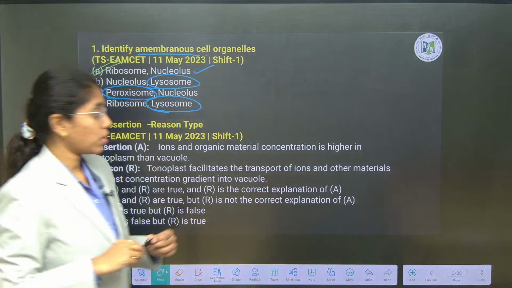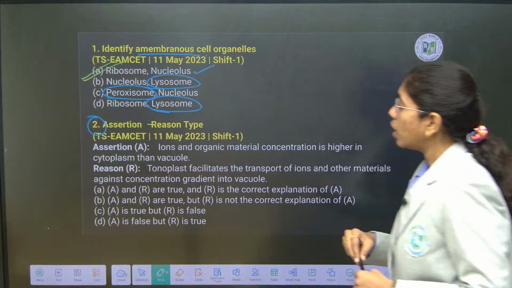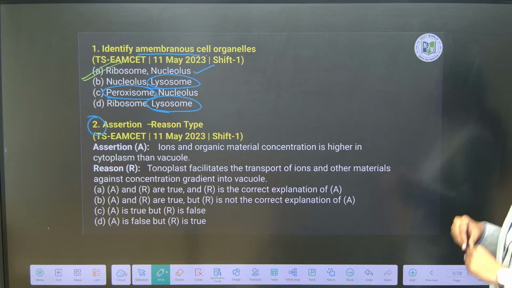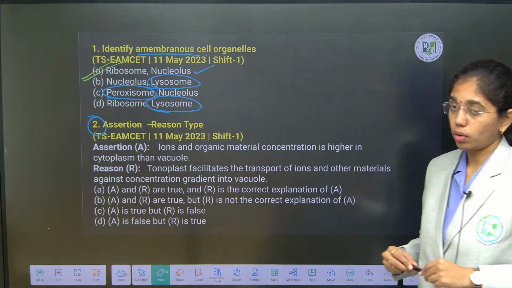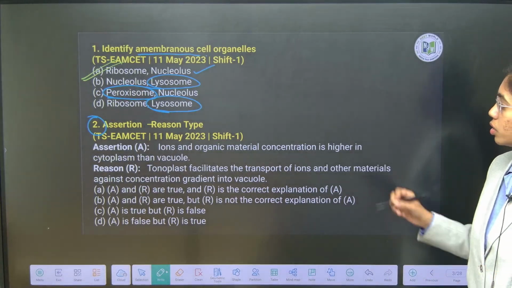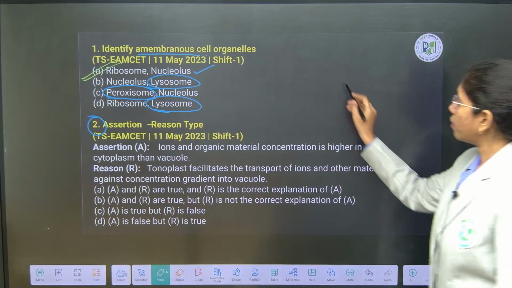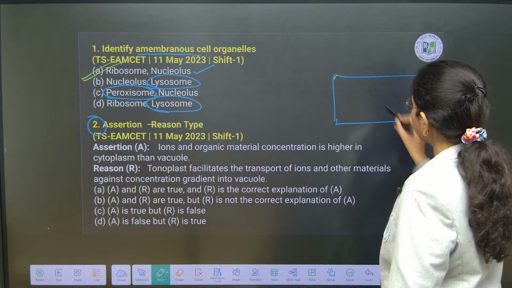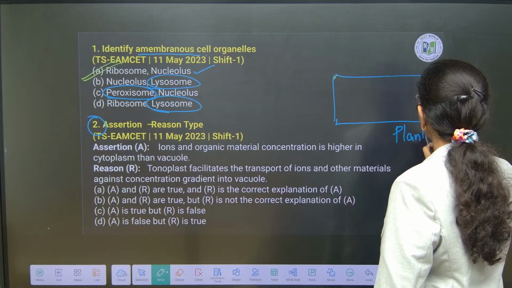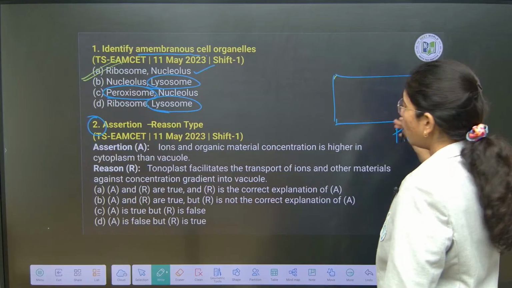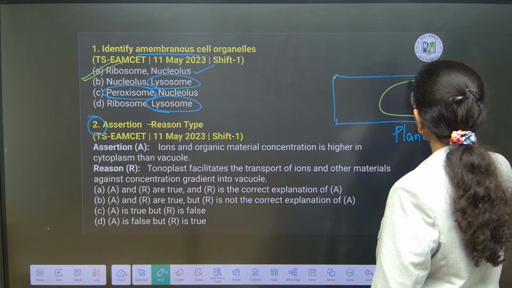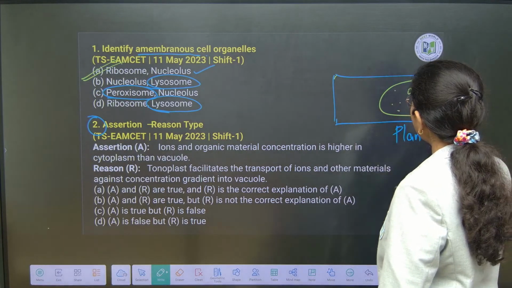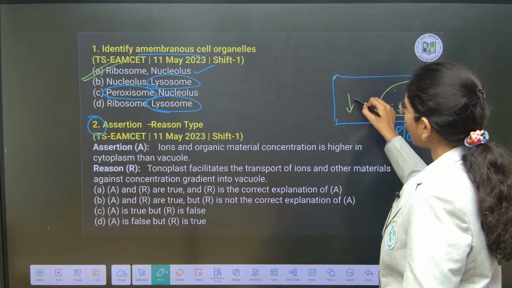Assertion reason type of question. Here you see, ions and organic material concentration is higher in the cytoplasm than in the vacuole. True, right? Wrong. If you consider this as a plant cell, we all know that in a plant cell, vacuole occupies 90% of the plant cell volume, and the concentration inside the vacuole will be high and in cytoplasm will be low.